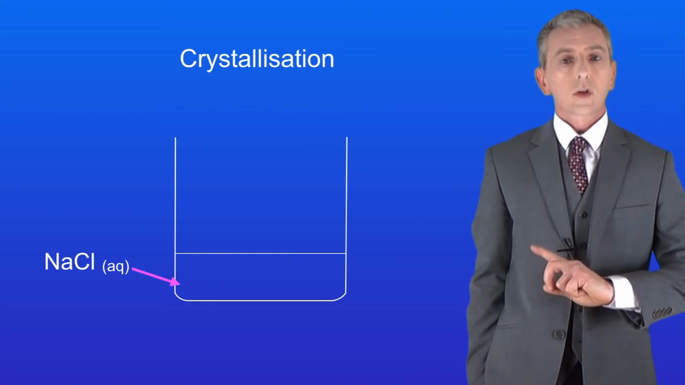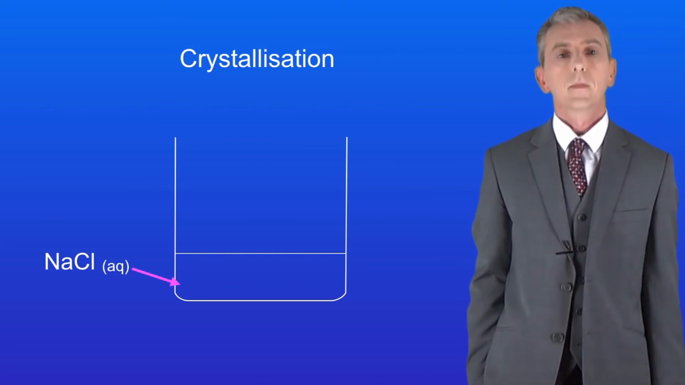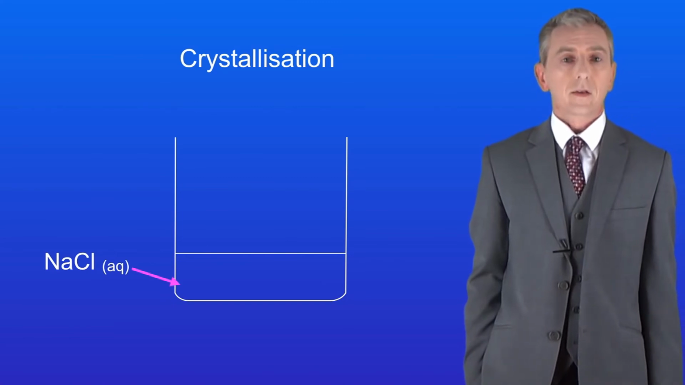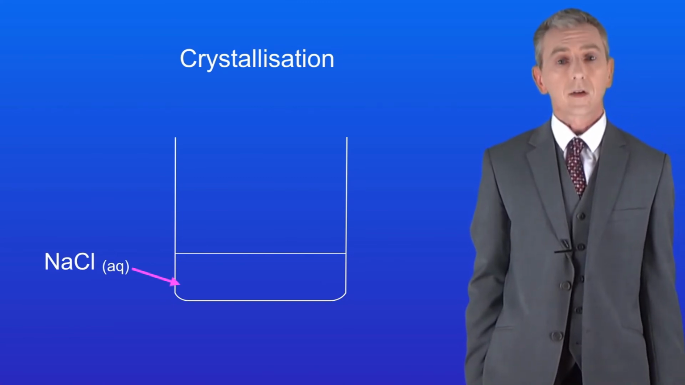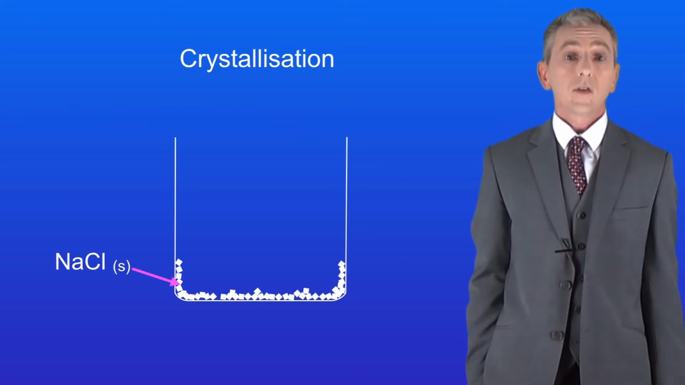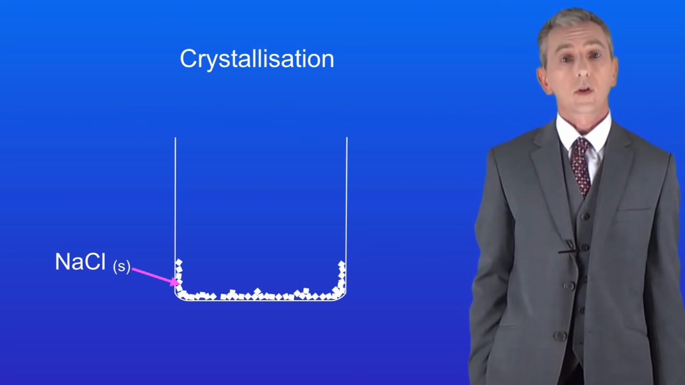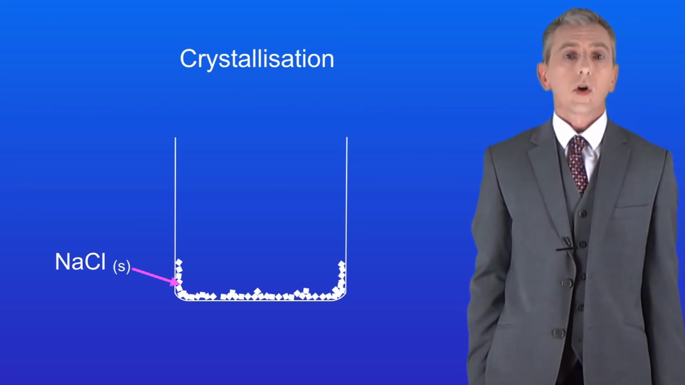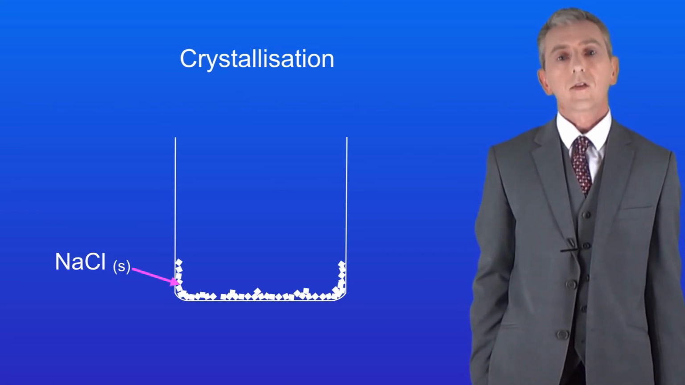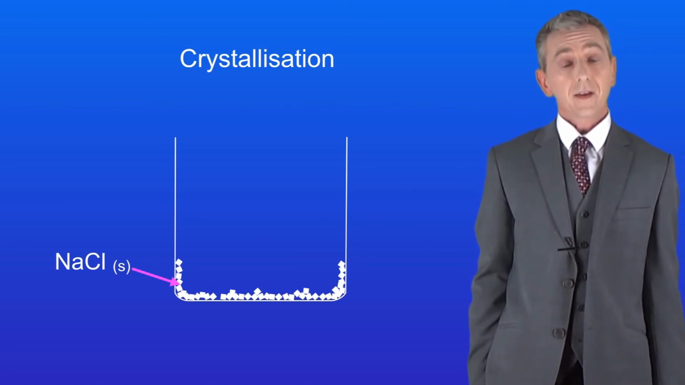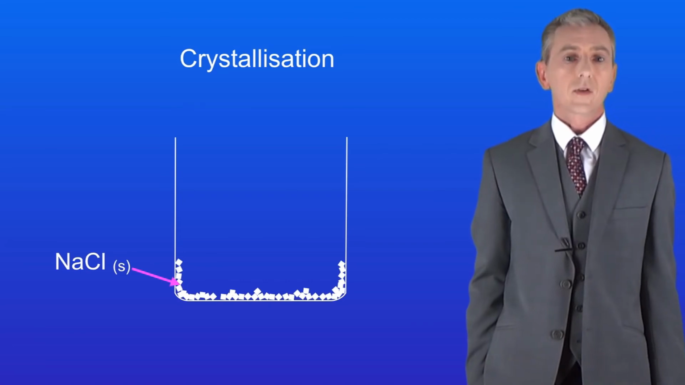So here's our sodium chloride solution. If we leave this solution for a few days, then the water will evaporate. This will leave behind crystals of solid sodium chloride like this. Now, can you see that I've changed the state symbol for the sodium chloride from AQ to S, because now the sodium chloride is not dissolved in water. It's now a solid.